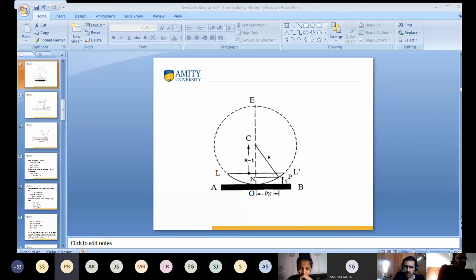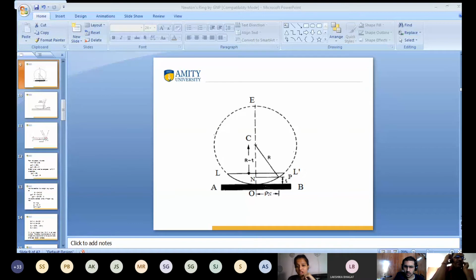Anshuman, I am asking some question. Can you answer? What is rho n? Sir, rho n. Newton's ring. Vansika, you tell me, what is rho n?